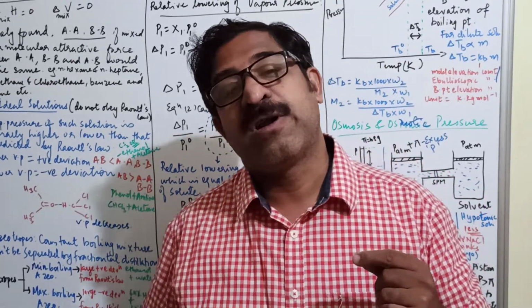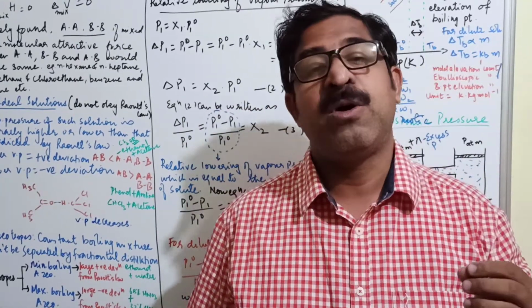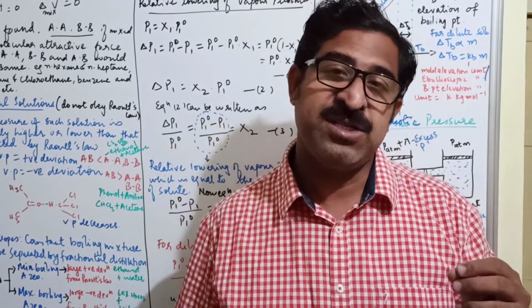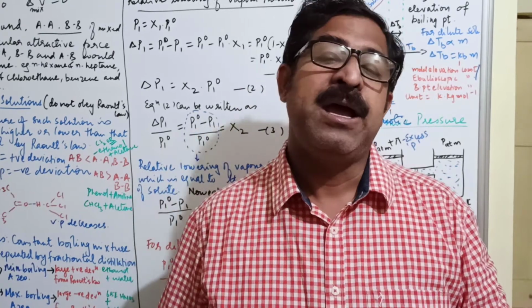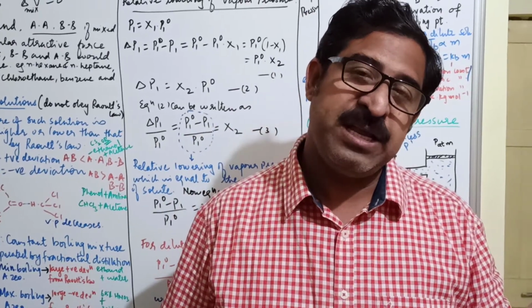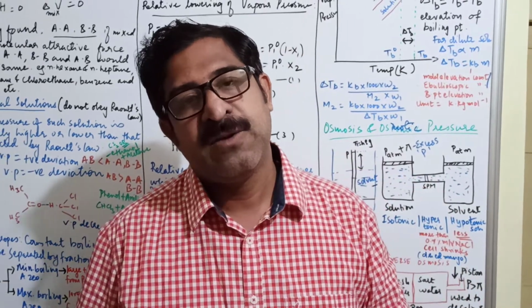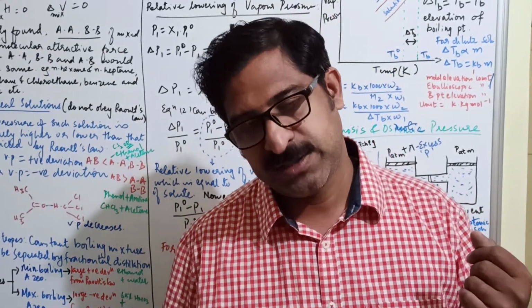For the formation of red blood cells, you require enough iron in your body. If you are anemic, that is, there is a deficiency of iron, the oxygen carrying capacity of the red blood cells, which contain hemoglobin, a protein complex, will come down.